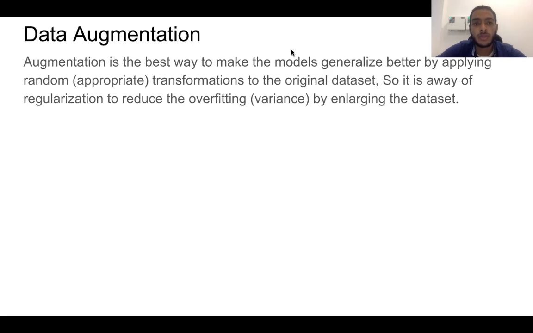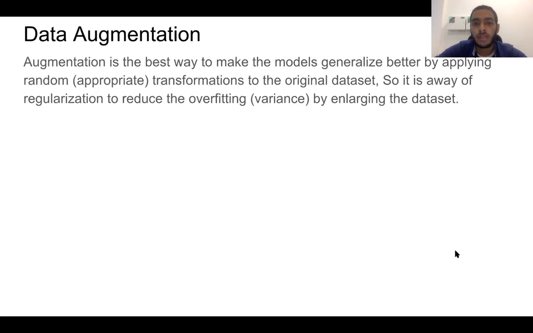The third way that we will study is data augmentation. One of the ways to reduce the variance and reduce the overfitting of the deep learning model, or any learning model, is to increase the size of the dataset. But it's not always applicable in all problems, as it's sometimes very hard to collect more data. Here, data augmentation comes as the solution.